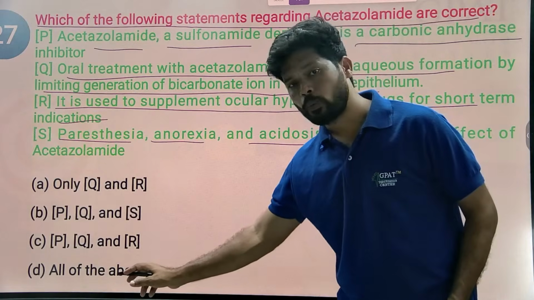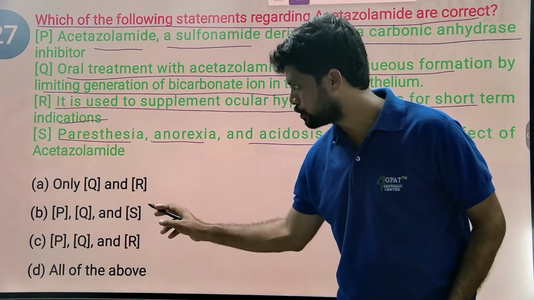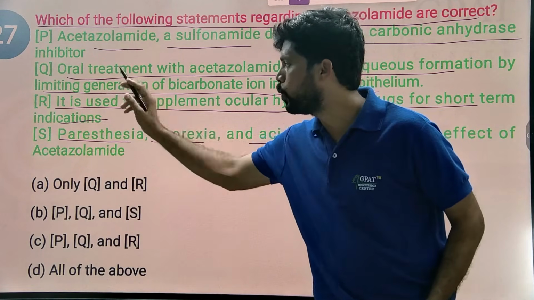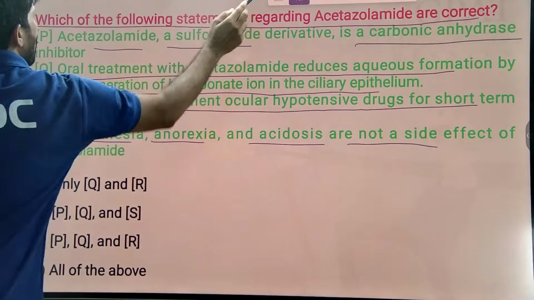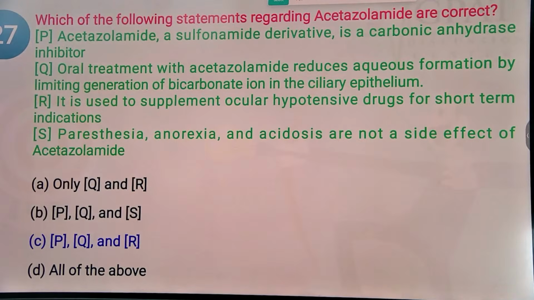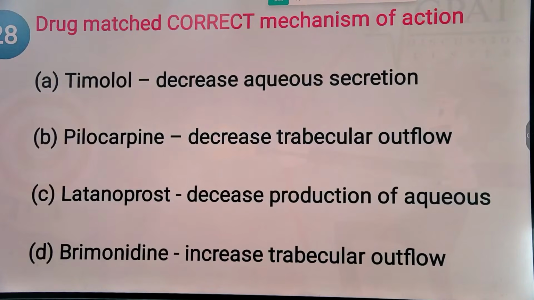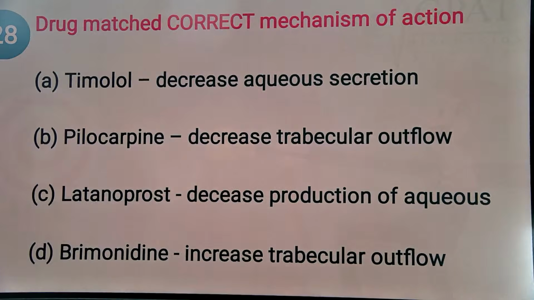So all of the above also remove the option, and option S is here, that is also removed, and only P, Q, R is mentioned. Generally PQR is correct. So option C is the correct answer. Acetazolamide is also used as a diuretic. Sorry, also used as an antidiabetic.